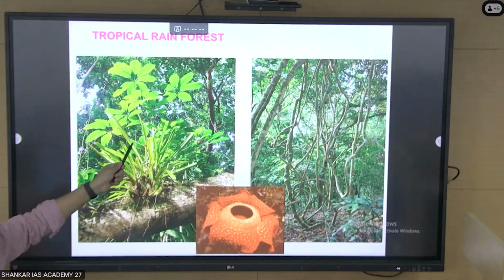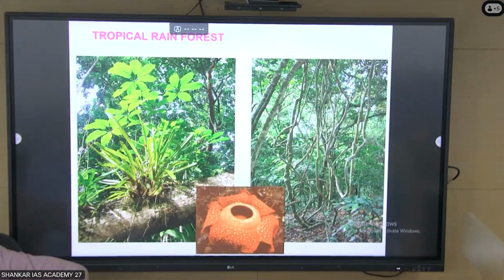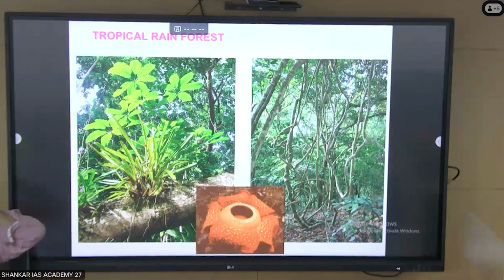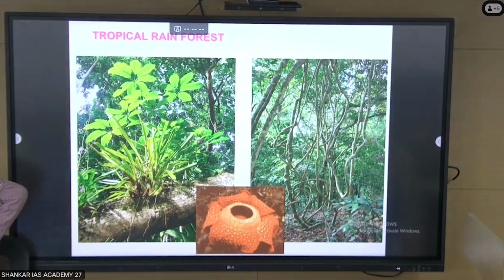Climbers, epiphytes, commensalism. One is neither benefited nor affected, whereas the other is benefited. So that will be very dominant. Next is domination of climbers and epiphytes. Domination of climbers and epiphytes.